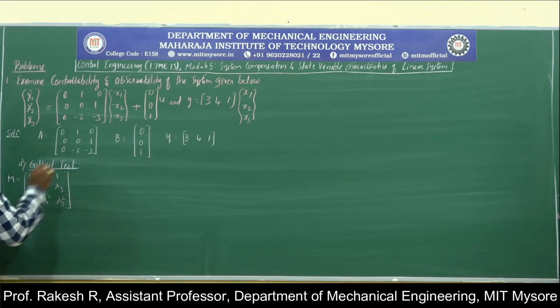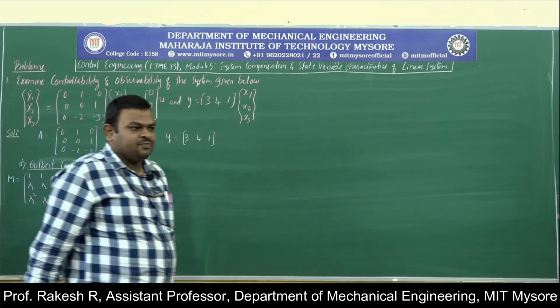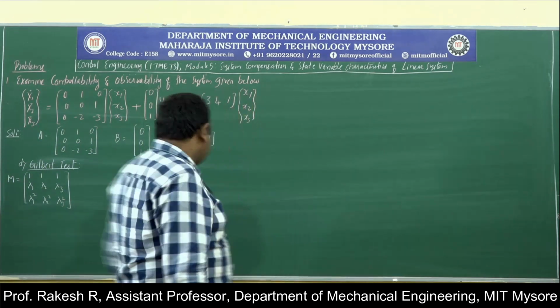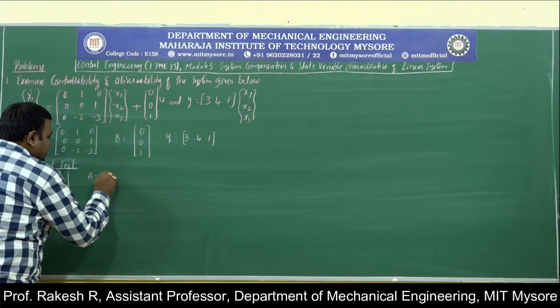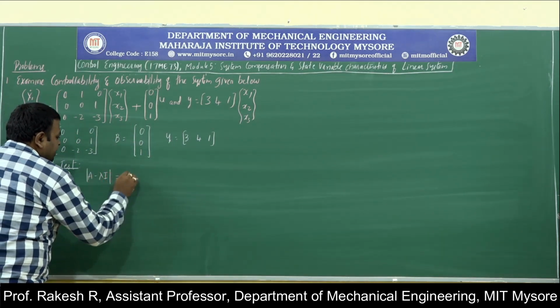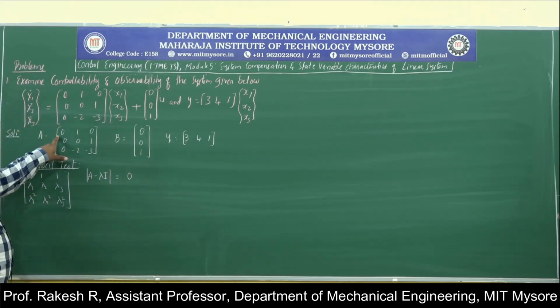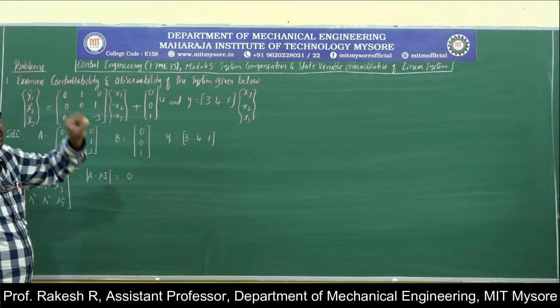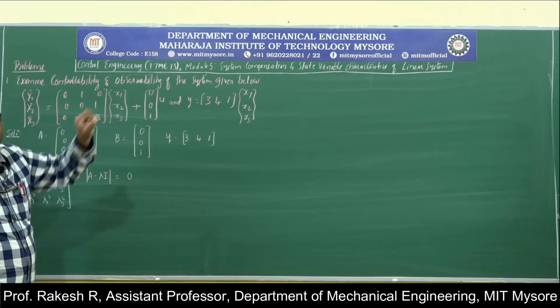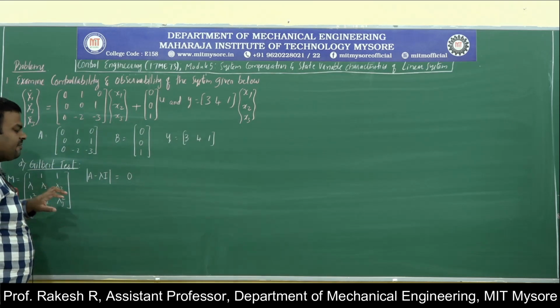In order to find lambda 1, lambda 2, and lambda 3, I will use the condition that the determinant of A minus lambda I equals 0. I is the identity matrix, with lambda on the diagonal.